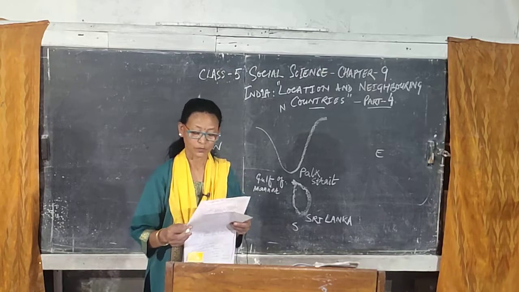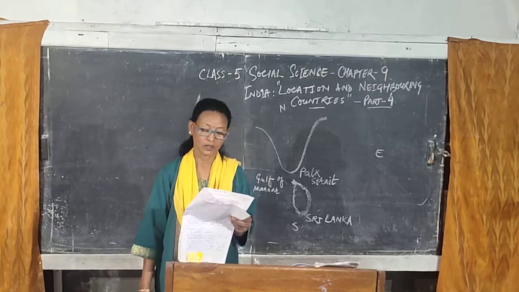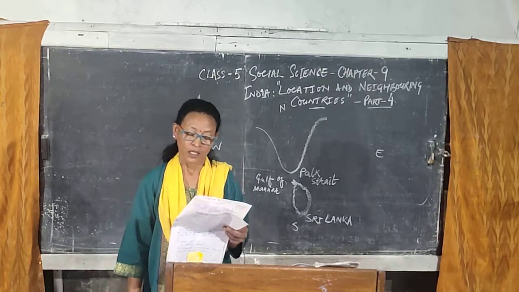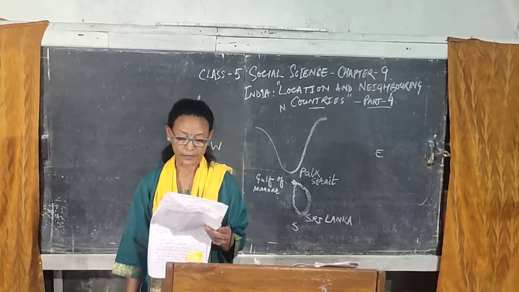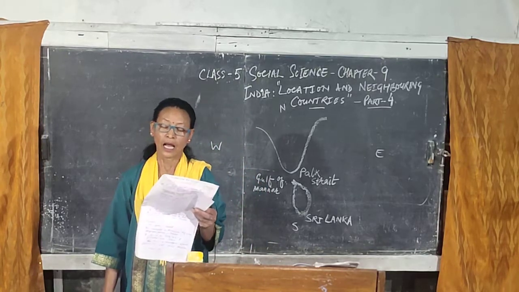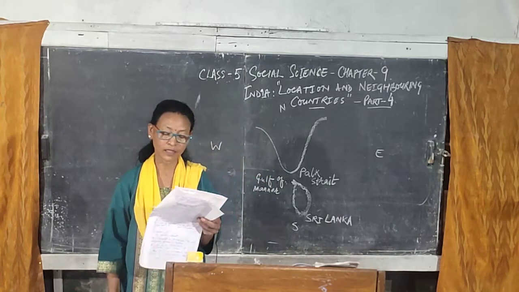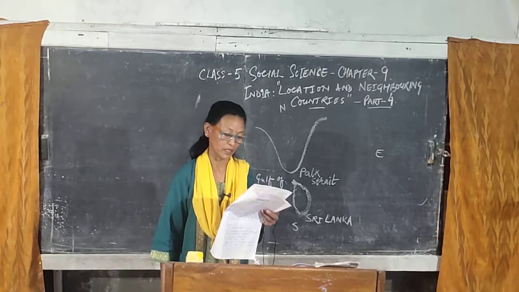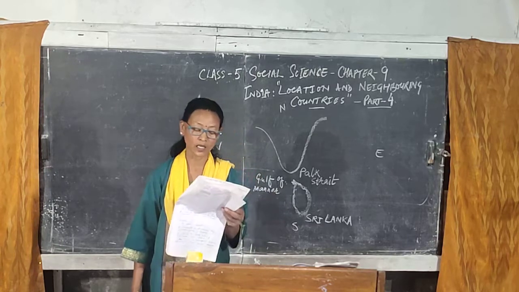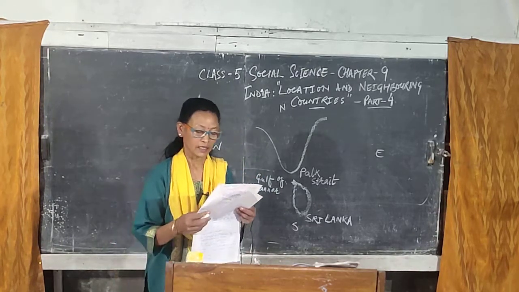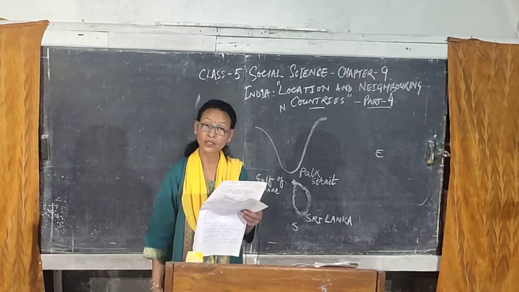Now, the Republic of Maldives is a small island country situated in South Asia, in the Arabian Sea of the Indian Ocean.